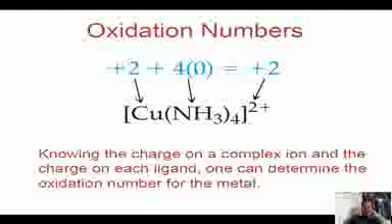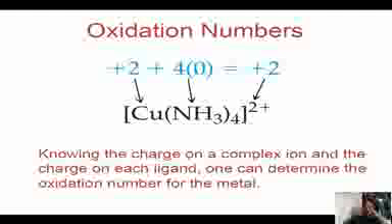These are the oxidation numbers. Let us consider this complex, tetraammine copper 2 plus. In this complex, copper is the metal atom, and the NH3 groups are directly attached to the copper.